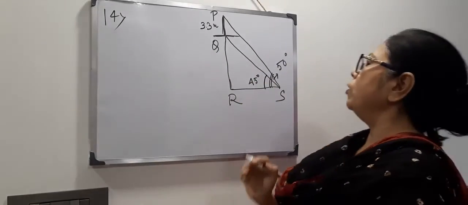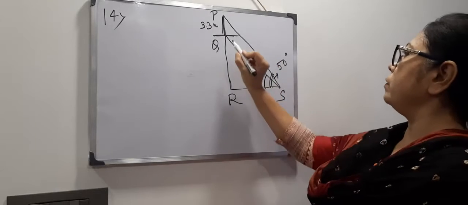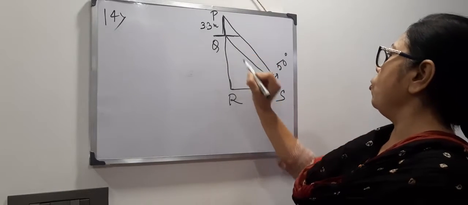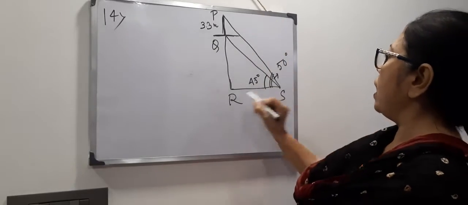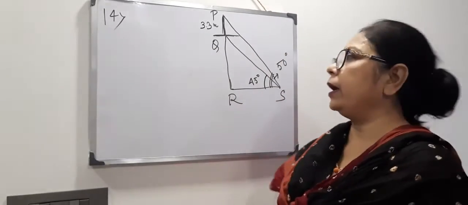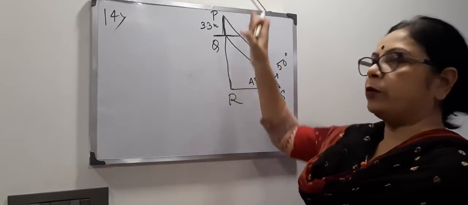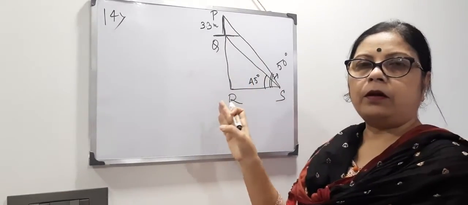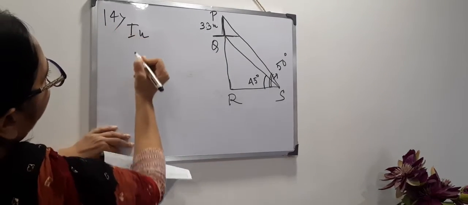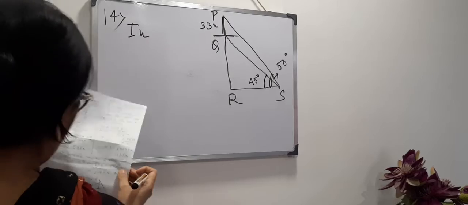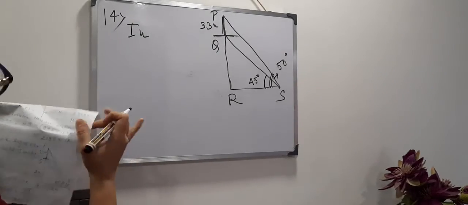Now you are getting two triangles. One is QRS and another is PRS. As we have to calculate the perpendicular, we will apply tan. First I am applying in the small triangle QRS.